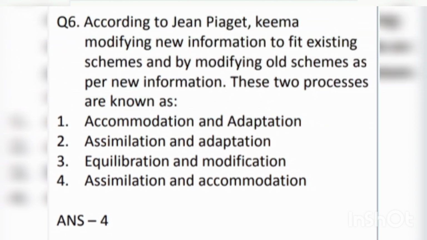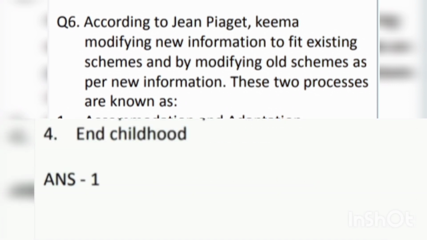Next question is, according to Jean Piaget, modifying new information to fit existing schemes and modifying old schemes as per new information, these two processes are known as: first, accommodation and adaptation; second, assimilation and adaptation; third, equilibration and modification; fourth, assimilation and accommodation. Answer is fourth.